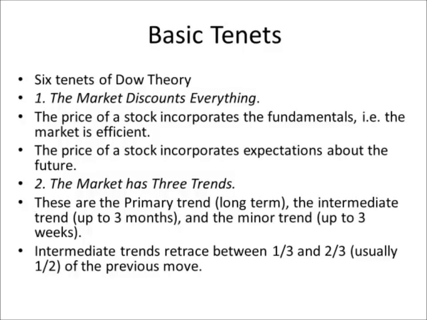So for example, if a company has particular earnings, it has particular features about it, this is all incorporated into the stock price. The second part of that is that the stock price also incorporates expectations about the future. So for example, if a company is expected to have earnings of X in the future, then this is already incorporated into the price of the stock.